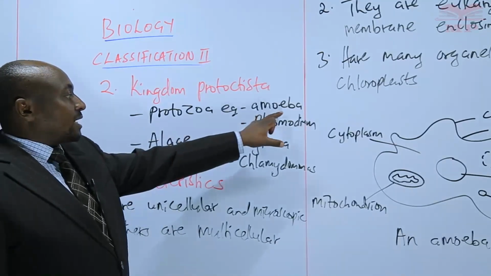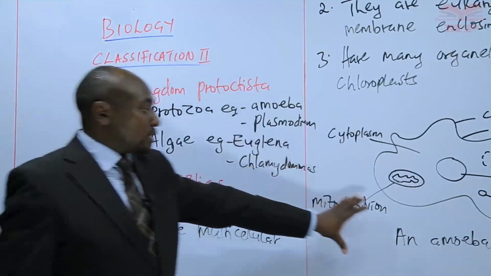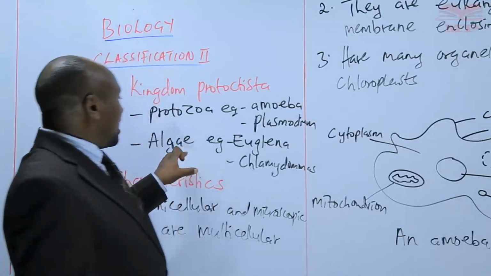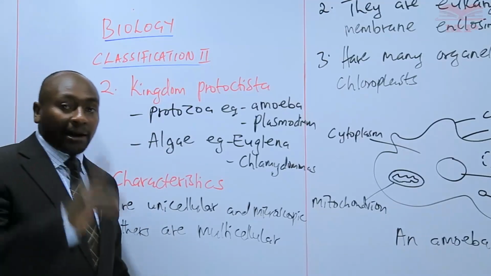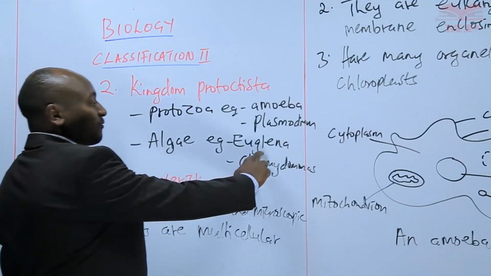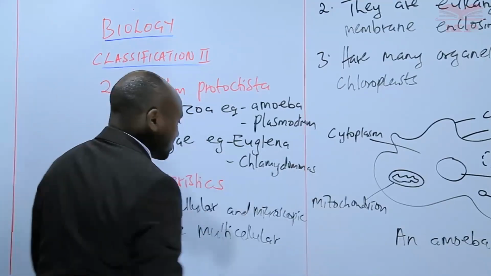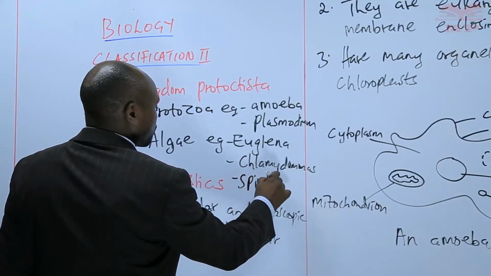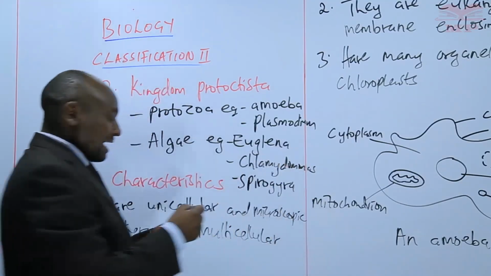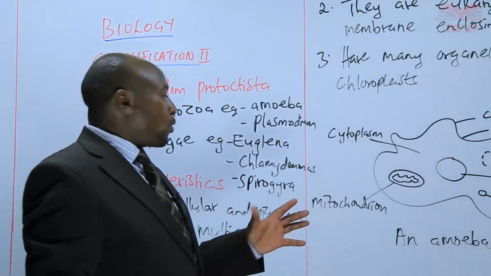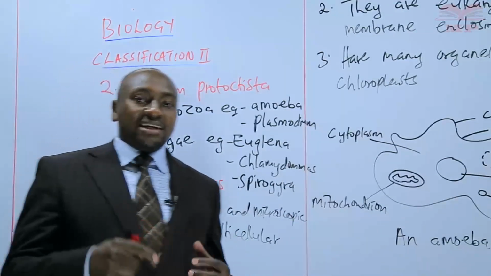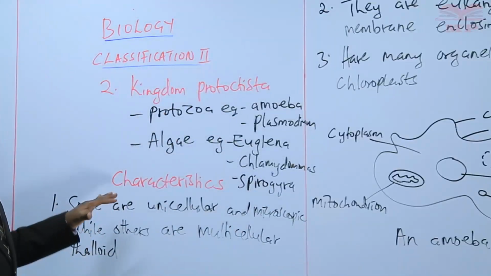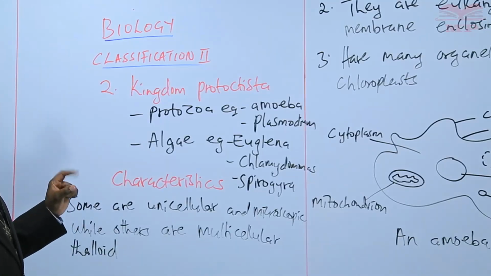In the Protozoa, we've taken an example of Amoeba, which we have drawn here. Plasmodium, like the one that causes malaria. Then we have the algae, which we are saying are plant-like. They resemble plants. We have Euglena. We have Chlamydomonas. We can still add another one that is called Spirogyra. All those are algae. They tend to grow like plants, but we don't call them plants because their characteristics are slightly different from the characteristics of plants.